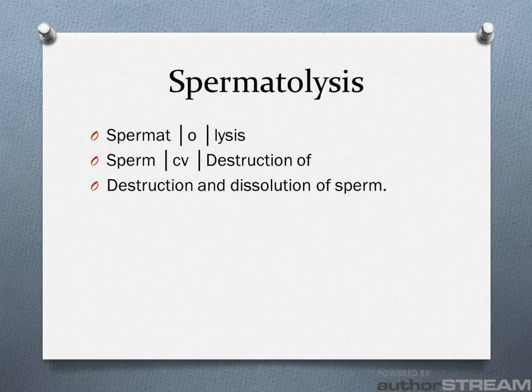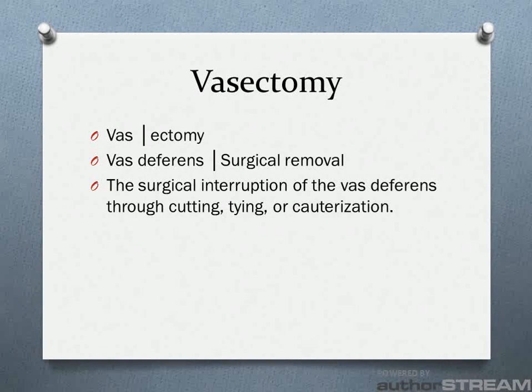Spermatolysis: spermat for sperm, O as a combining vowel, and lysis for destruction of. Spermatolysis is the destruction and dissolution of sperm. Vasectomy: vas for vas deferens and ectomy for surgical removal. A vasectomy is the surgical interruption of the vas deferens through cutting, tying, or cauterization.